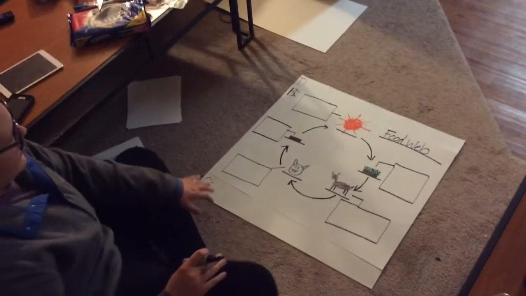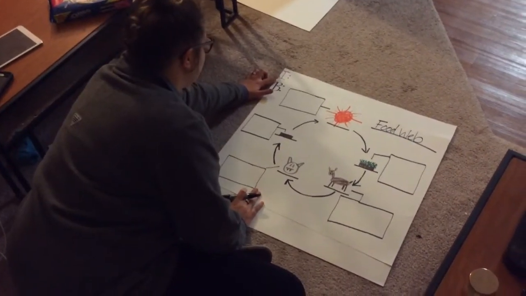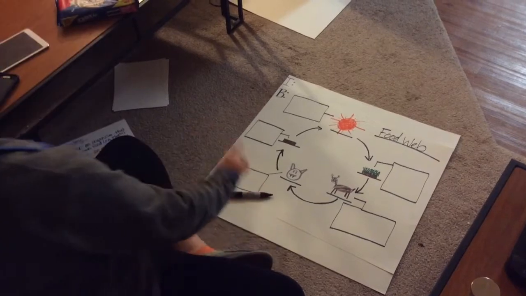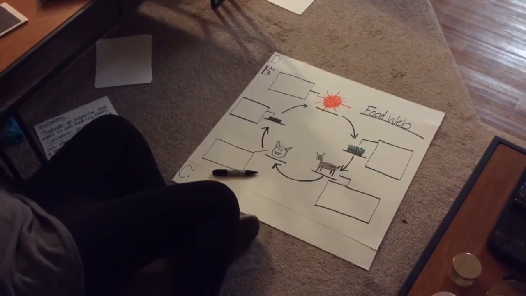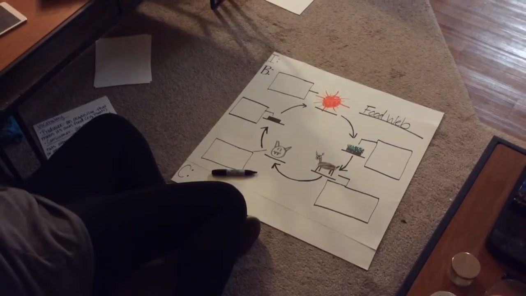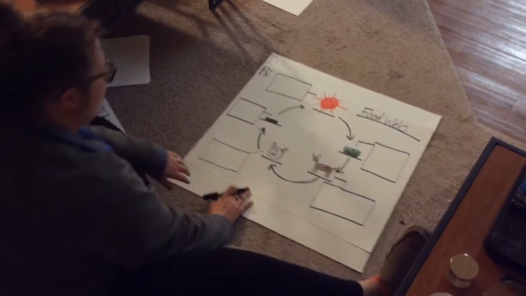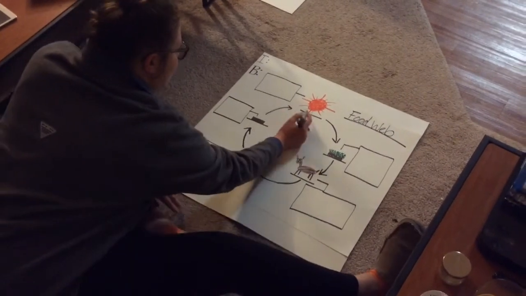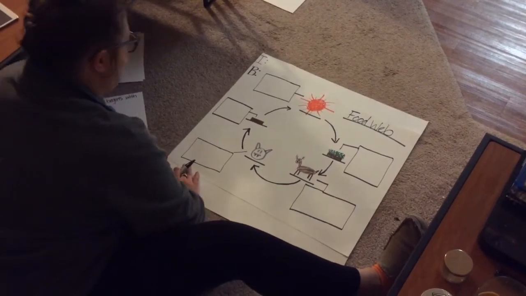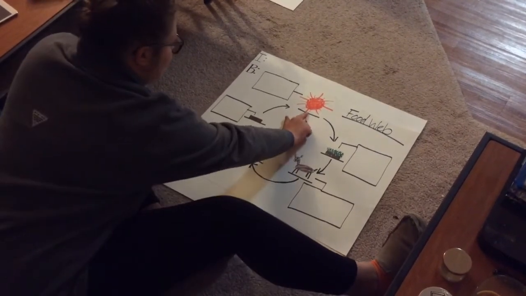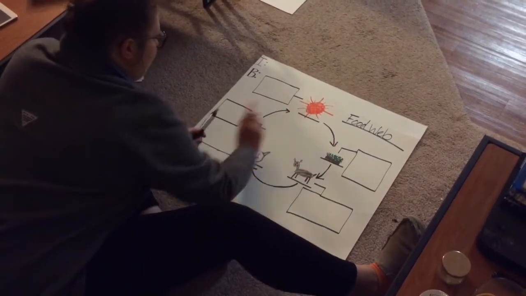Okay? So first off, what we're going to do is we are going to do our intro. And if you'll give me 1 second. First off, we're going to label our body. Can anyone tell me what the sun is? Well, the sun is our top because it's our flow of energy. That's what everything begins.